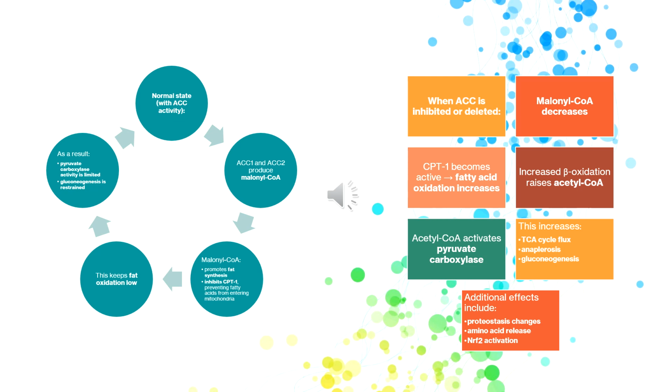Because of this dual role, malonyl-CoA functions as a metabolic switch. When malonyl-CoA levels are high, fatty acid oxidation is suppressed and lipid synthesis is promoted. When malonyl-CoA levels fall, fatty acids enter mitochondria and are oxidized for energy. Traditionally, malonyl-CoA has been viewed mainly as a regulator of lipid metabolism. However, the authors of this study asked whether malonyl-CoA might also regulate glucose production in the liver.